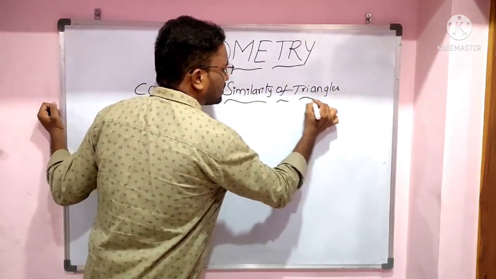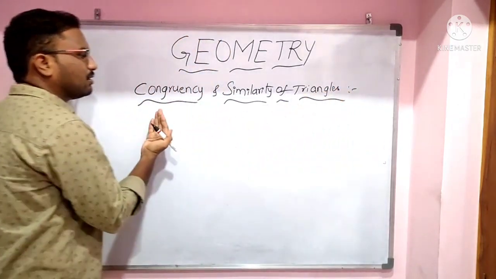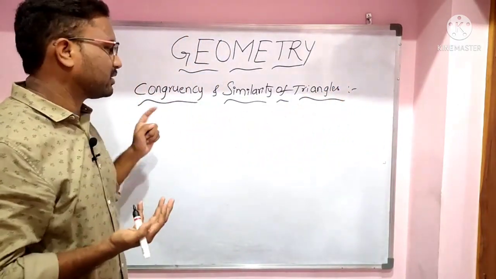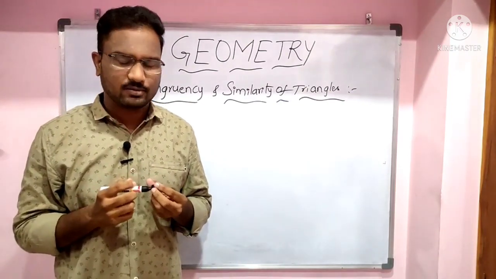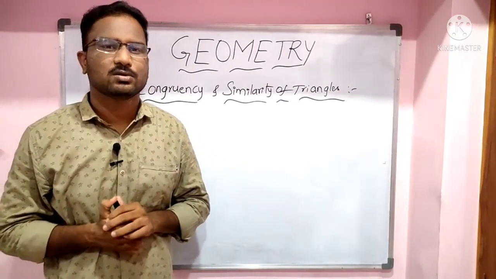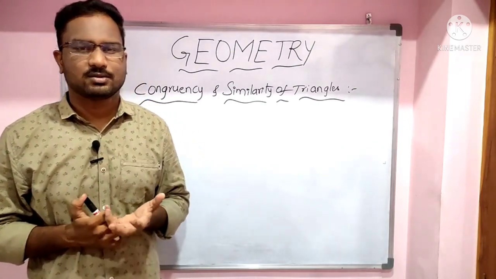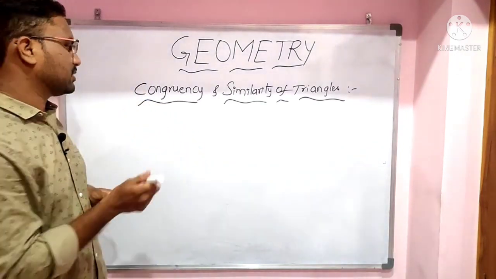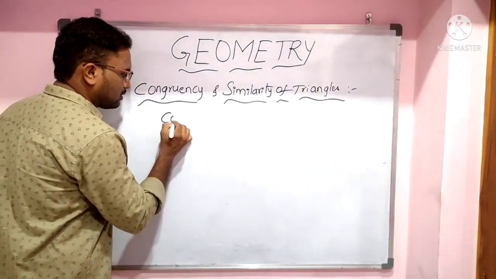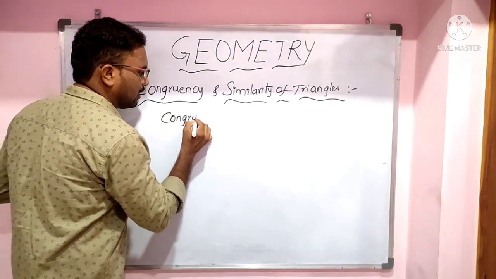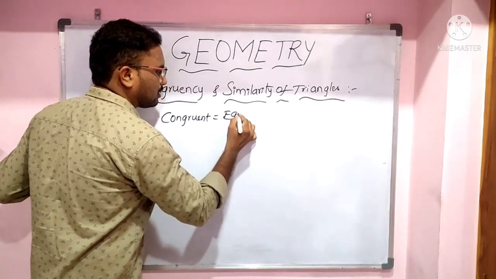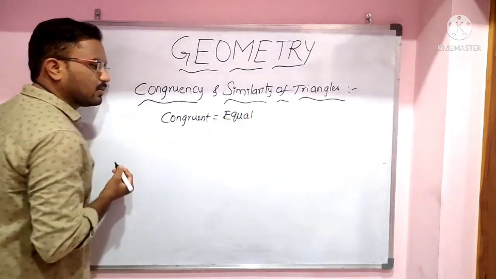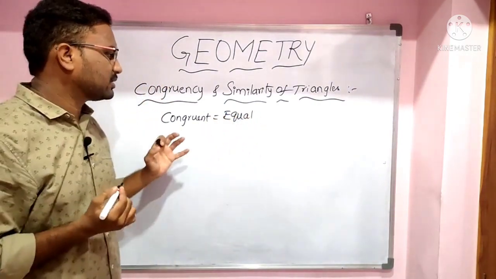I told you this is the heart of geometry. Very important topic. So first of all, we should know what are congruent triangles. Congruent means equal in all respects.